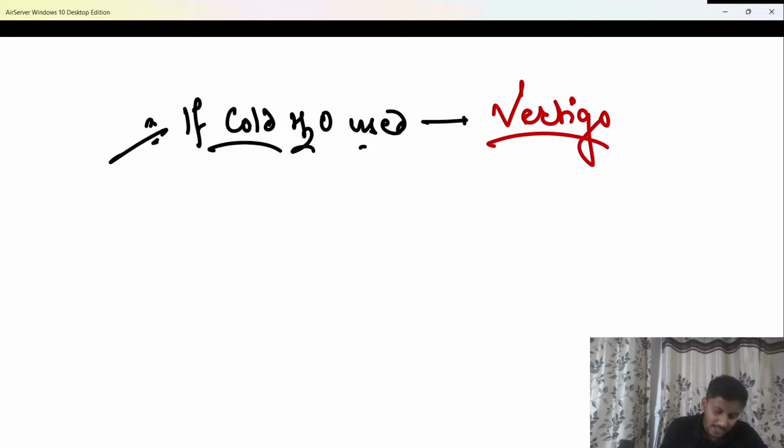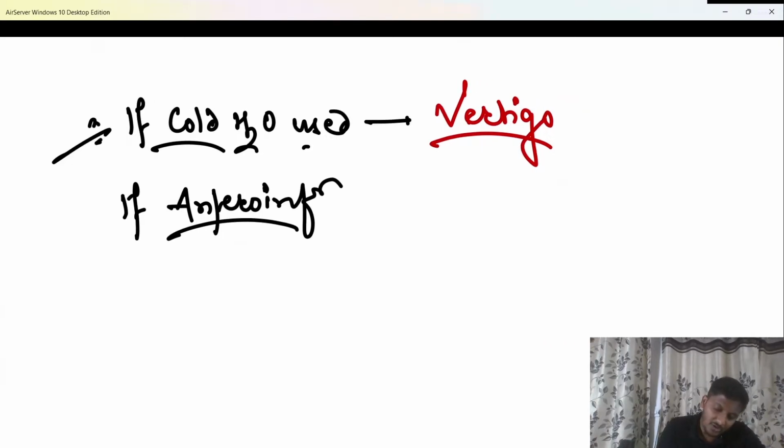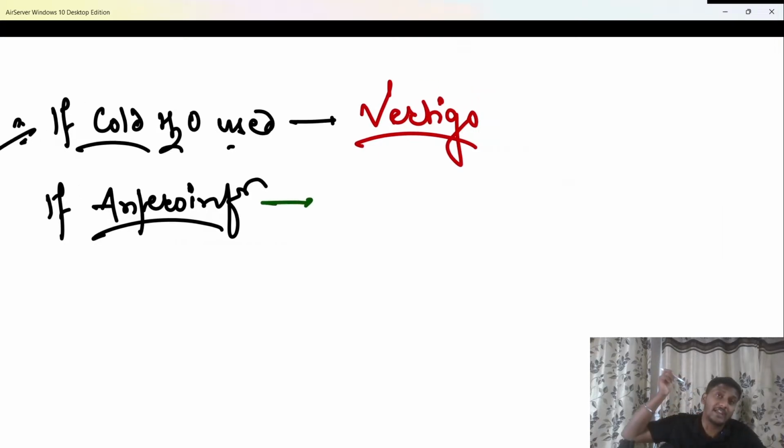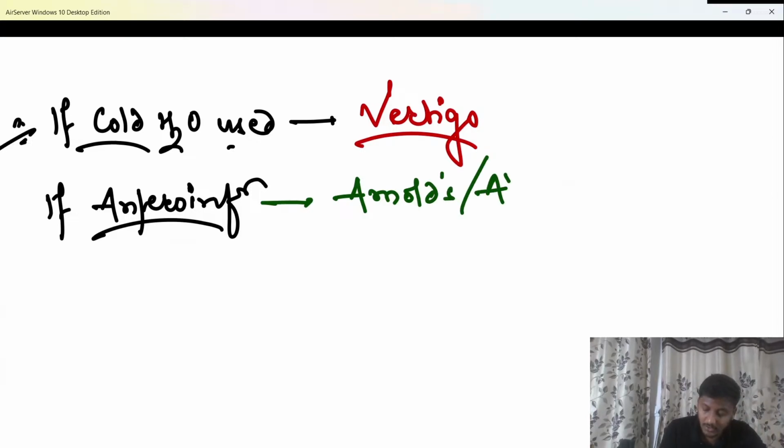And second, if the direction of ear syringing is antero-inferior. I told you the direction should be postero-superior, beta. But if the direction of ear syringing is antero-inferior, then you are actually going to put a lot of pressure on the floor, and therefore the floor or the inferior wall of the EAC gets irritated. And we know the floor or the inferior wall of the EAC is usually supplied by the auricular branch of the vagus nerve. And this auricular branch of the vagus nerve, beta, is called the Arnold's or the Alderman's nerve.